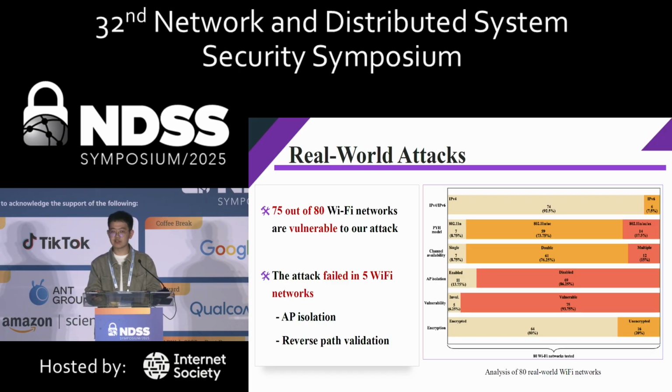And the attack failed in 5 Wi-Fi networks as they enable both the AP isolation and reverse path validation. So the attacker cannot inject any malicious data to the client, and we treat these kinds of cases as failures.